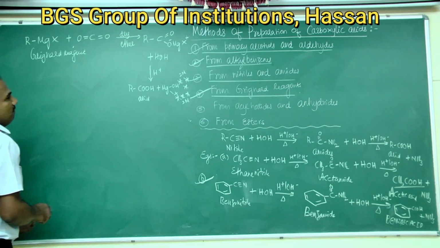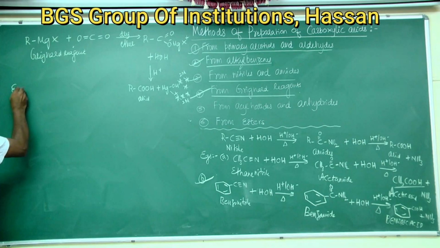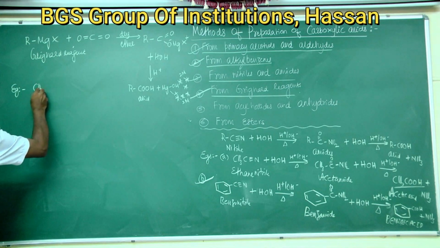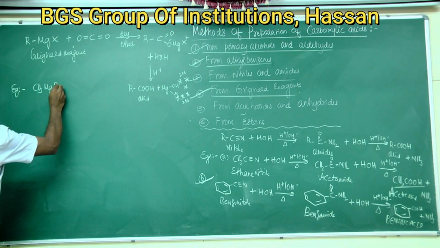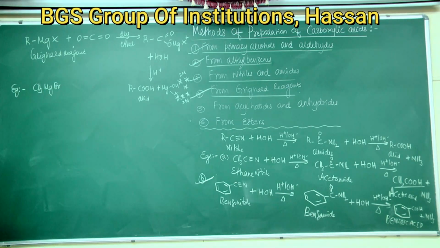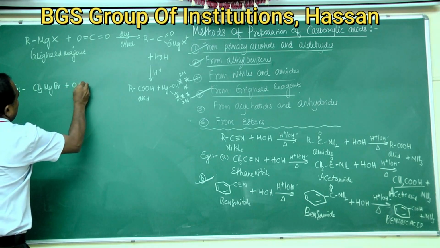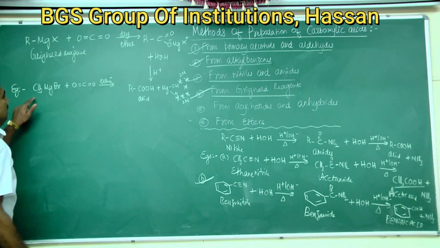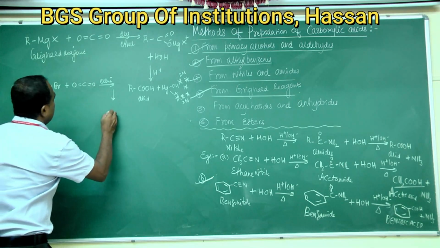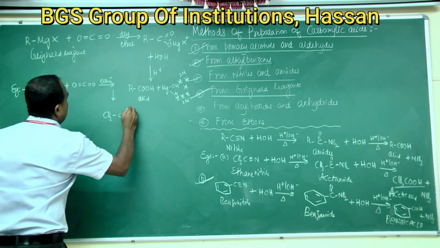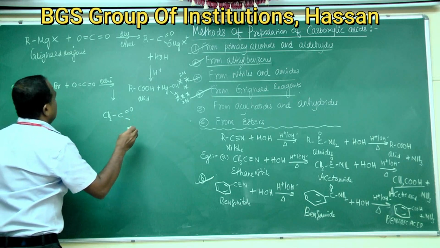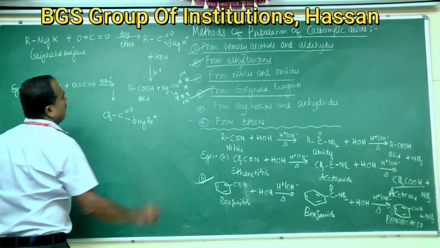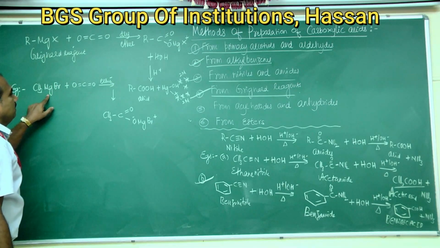The example for this one: you take CH3MgBr, methyl magnesium bromide, which reacts with carbon dioxide in presence of dry ether to give CH3 C double bond O single bond O minus MgBr plus.